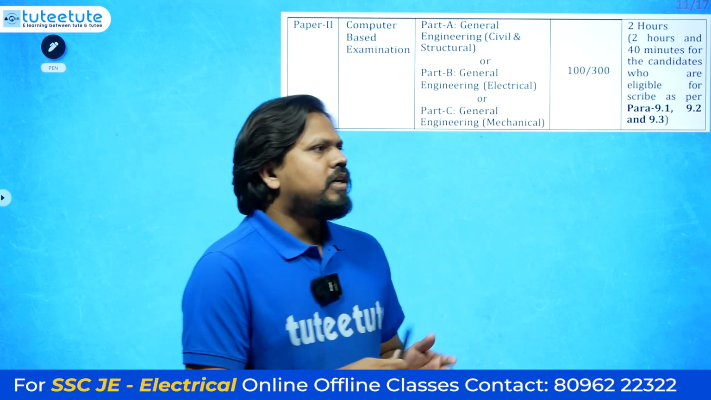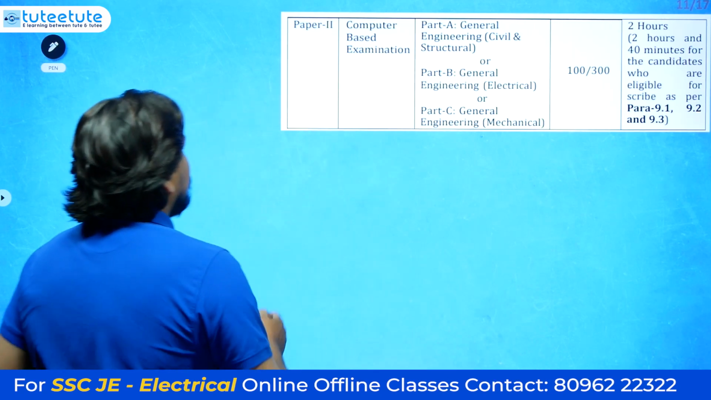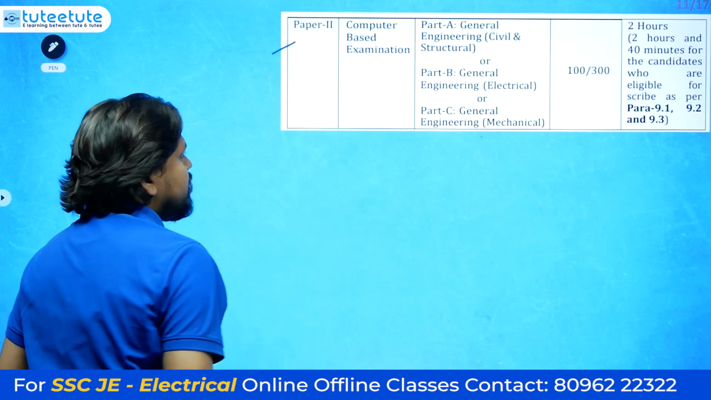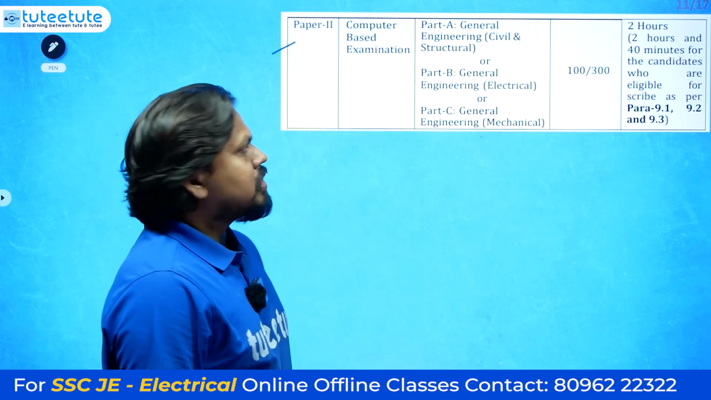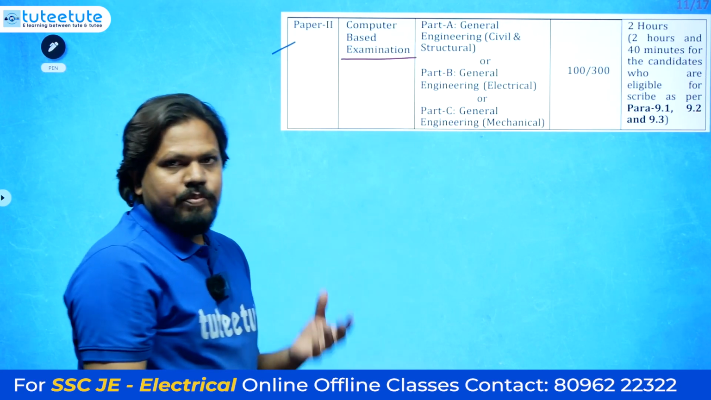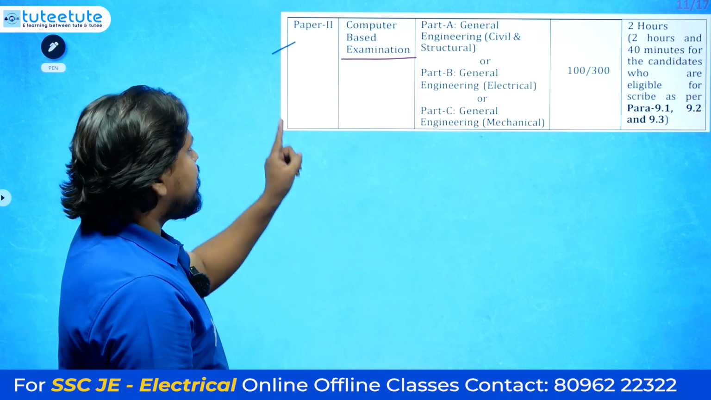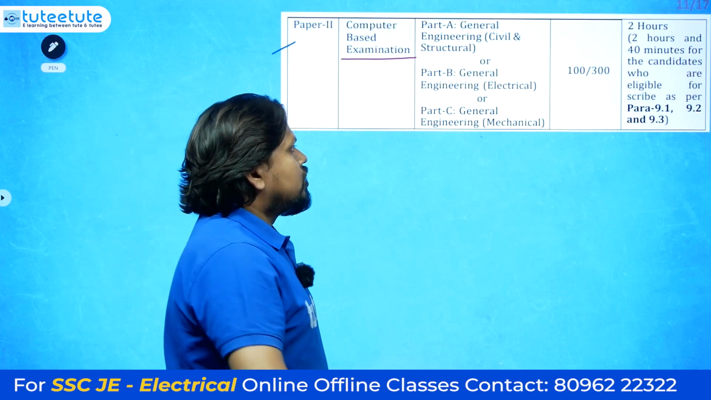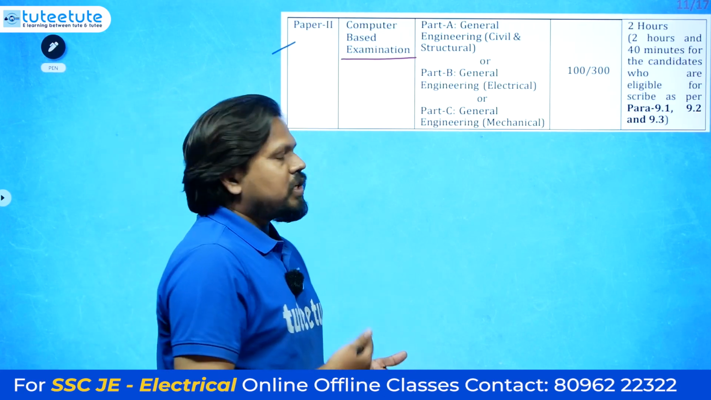So see the examination pattern they have given. For paper 2, that means Tier 2 of the examination, it is a computer based examination. Previously it was a descriptive type of examination. Now it is computer based, so they have mentioned whatever stream you are from.